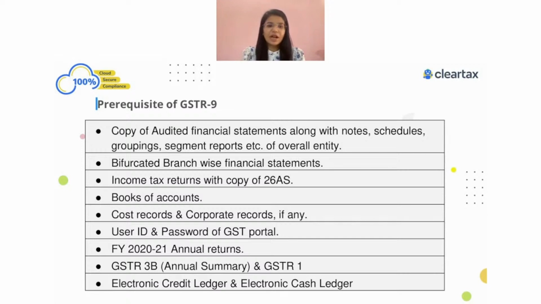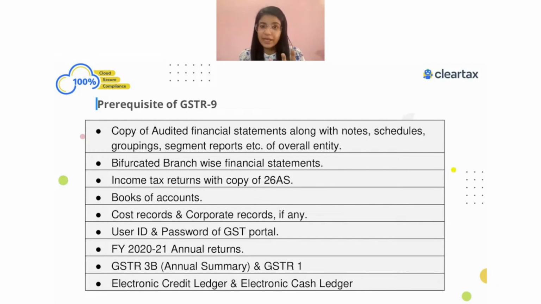Now we were talking about how you should have filed GSTR-1. That was the first thing. Second, obviously you should have filed your GSTR-3B too. You should especially have your GSTR-2B, again for the same financial year. So you should have all of your filed returns, which is filed GSTR-1, filed 3B, and you should have your GSTR-2B.